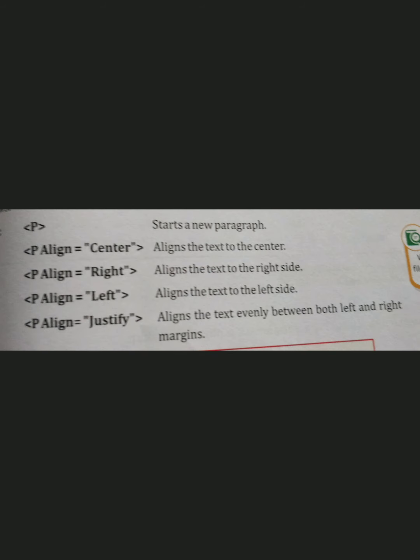Here we are coming to a new topic, and this is called the P tag. P is the start of a new paragraph. If you start a paragraph, you have to close it, and if you start another P, it starts another paragraph. Now let's see what P align is. P align makes the text align. P align equal to center in double quotes will align the text to the center, P align right will align the text to the right, and P align left aligns the text to the left side. But P align justify is the normal thing.